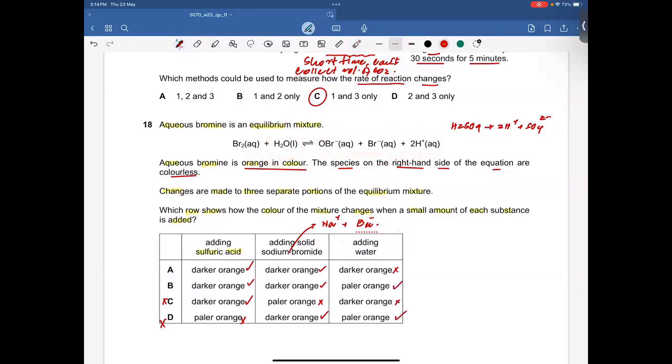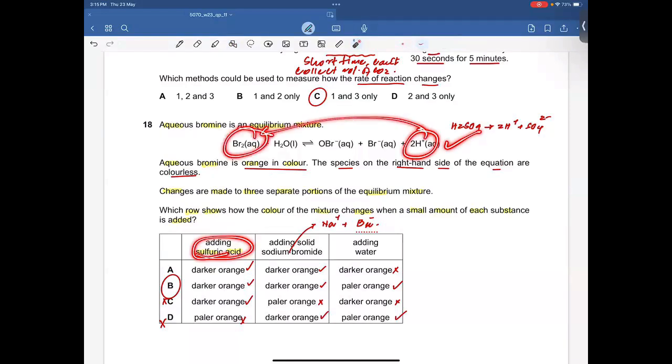So I believe B is going to be the right answer, okay? That's very important information regarding Le Chatelier's principle. Let me repeat one more time so that you will get the idea. When we add sulfuric acid to this mixture, this increases the concentration of hydrogen ions, and according to Le Chatelier's principle, equilibrium favors the left-hand side.